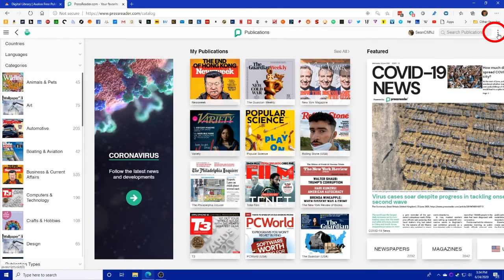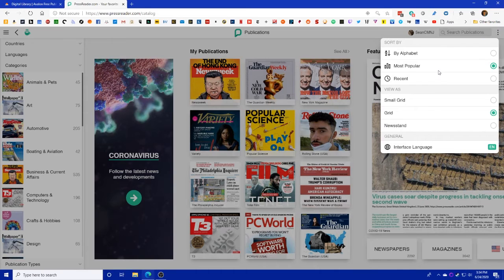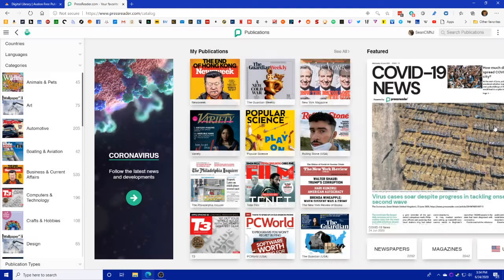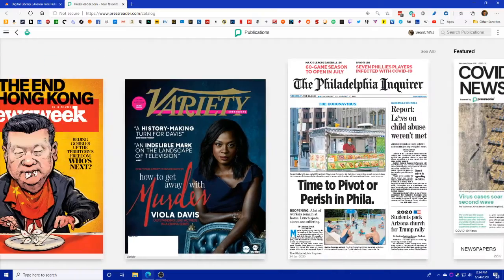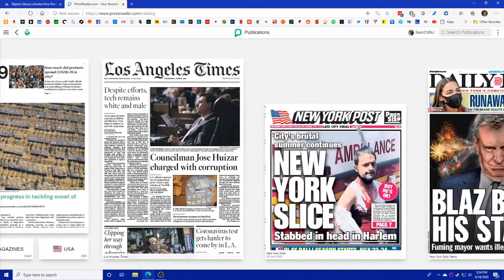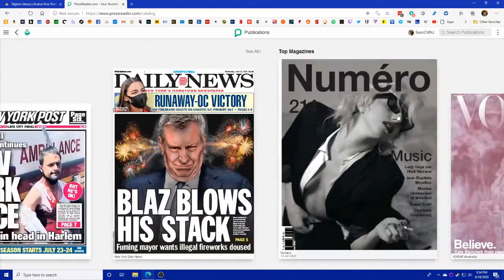If we click these three dots up in the top right, that gives us some control over how this appears. We can have it arranged by alphabet, most popular or recent. You can change the grid size or have it look like a newsstand. Let's go ahead and do that now. So then you're just flipping through the front covers. This gives you a much better look at them.